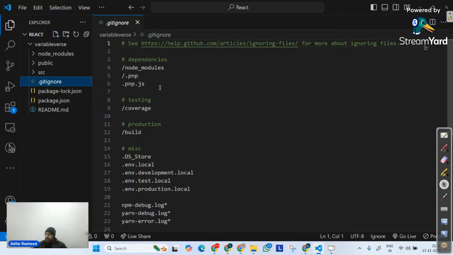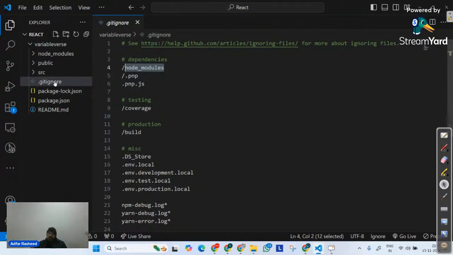This file is there for only one reason, which is that later on when you try to push code from this particular repository to GitHub, you would not want to send node modules to GitHub, because this can be brought up in your project by simply writing a command called npm i. So you mention all those files or folders which you want Git to ignore while pushing the files to the Git repository. So it saves your time as well.